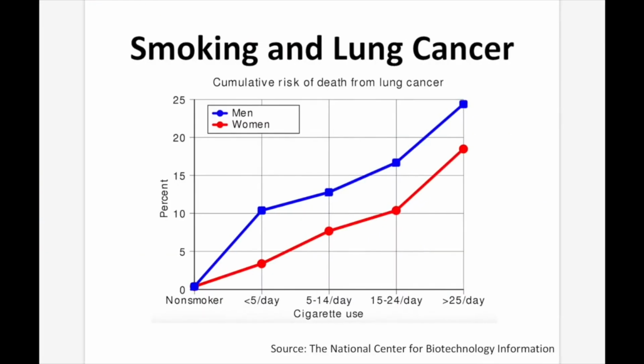So this graph is showing the cumulative risk of death from lung cancer. So men, women, and you're looking at the amount of cigarette use that they have and the percentage of them that will get lung cancer. So if you do more than 25 cigarettes a day, then your chance as a man would be 25%. For a woman, it would be just under 20. And you can see how that goes up. If you only smoke 5 to 14, you're looking at more like 12 and 8. So the more you smoke, the higher your chances are of getting cancer.